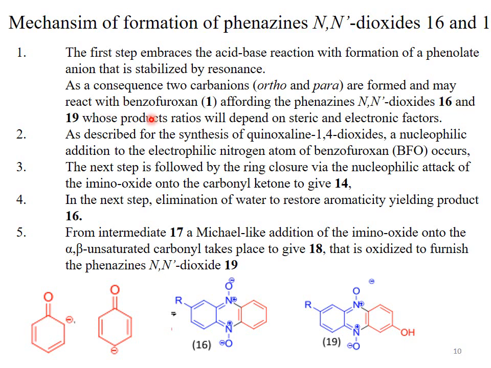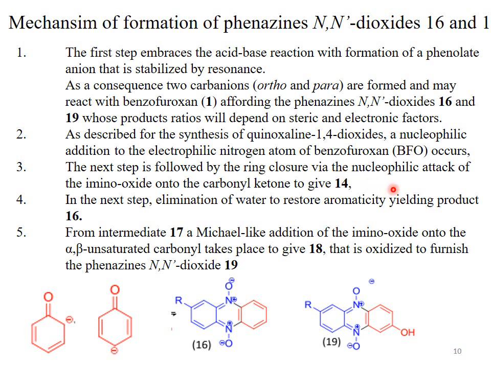As a result of resonance, two carbanions of the phenoxide ion are written. One is the ortho carbanion and the other is the para carbanion. These anions may react with the benzofuroxan system, affording the phenazine N,N-dioxide compounds number 16 and compound number 19. The product ratio depends on steric and electronic factors. When the ortho isomer reacts with the benzofuroxan system, it affords compound number 16, and when the para isomer of the phenoxide ion reacts with the benzofuroxan system, it gives us compound number 19.